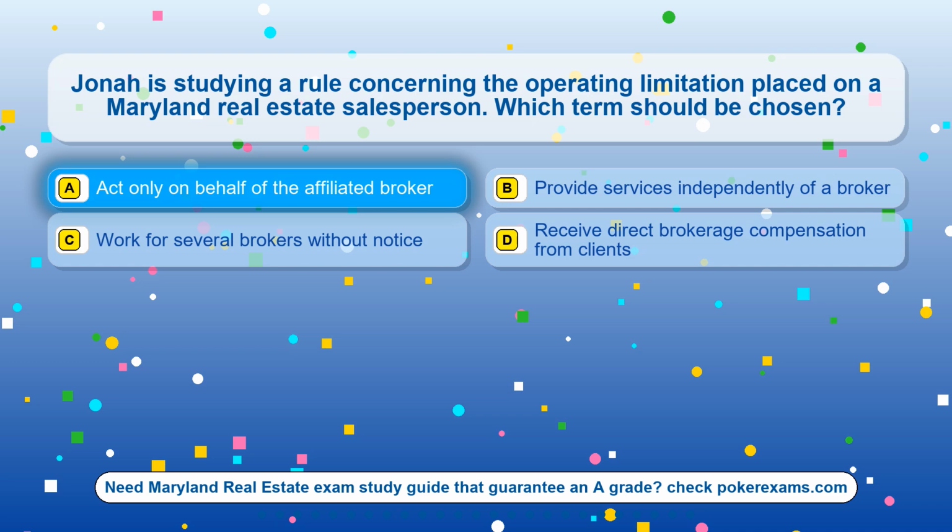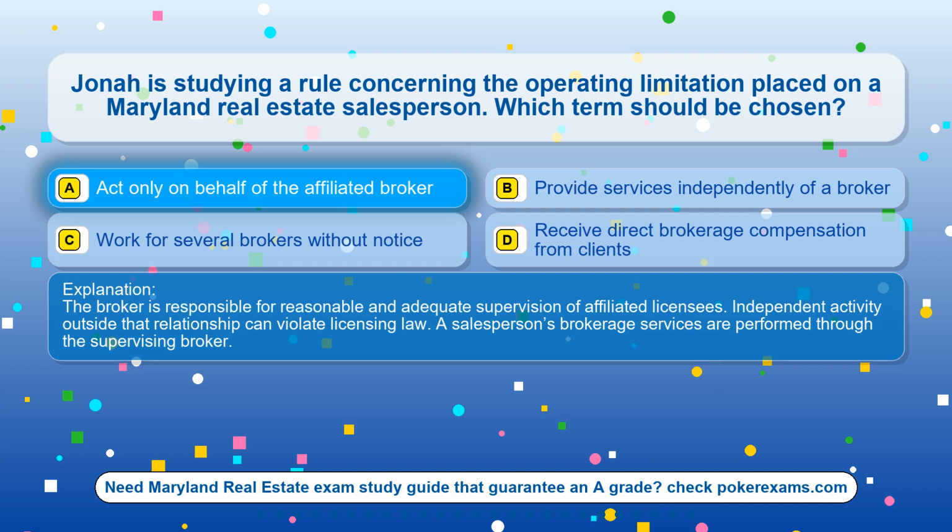The correct answer is option A, act only on behalf of the affiliated broker. The broker is responsible for reasonable and adequate supervision of affiliated licensees. Independent activity outside that relationship can violate licensing law. A salesperson's brokerage services are performed through the supervising broker.